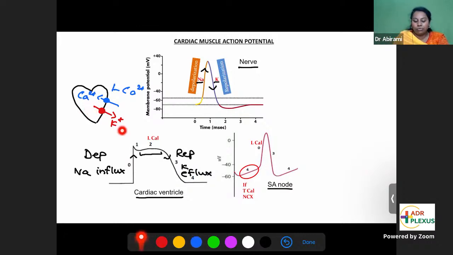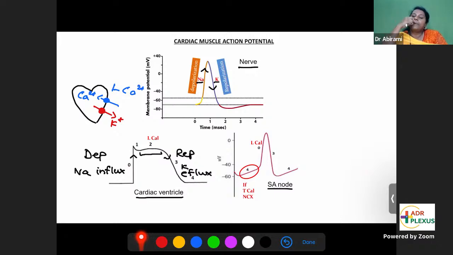Potassium is a positive ion moving out. Calcium is a positive ion moving in. Both the positive ions will balance each other. Therefore, there is no change in the potential. That's why during phase 2, because of opening of these L type calcium channels, calcium moving in and potassium moving out, both are balancing each other, no electrical activity. This is what corresponds to the flat ST segment.